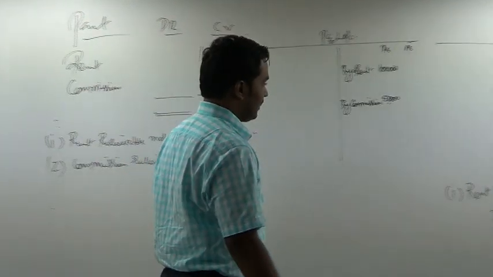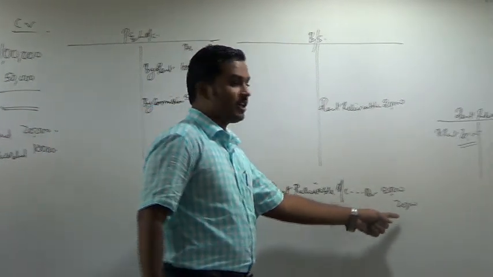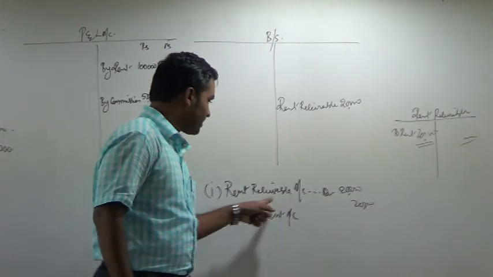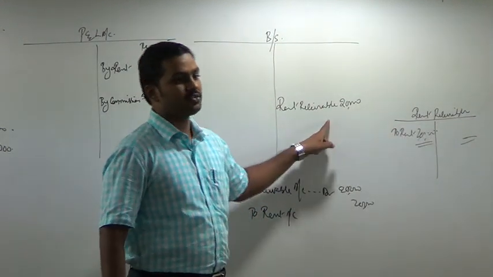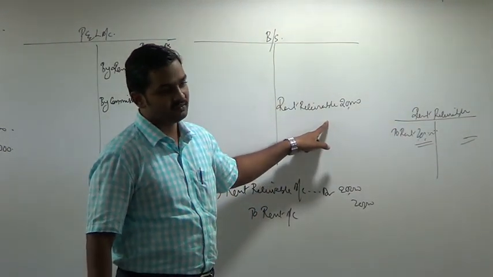Rent receivable, balance sheet, asset side, I'll write 20,000. Next, rent account is credited 20,000. First effect is rent receivable account is debited. This account is showing debit balance, hence shown in the balance sheet, asset side.